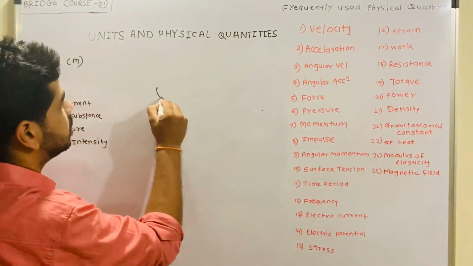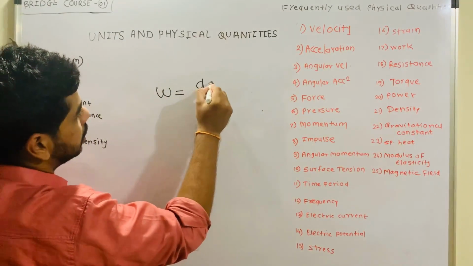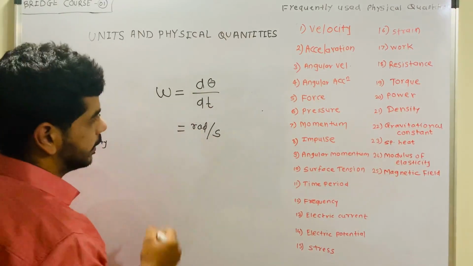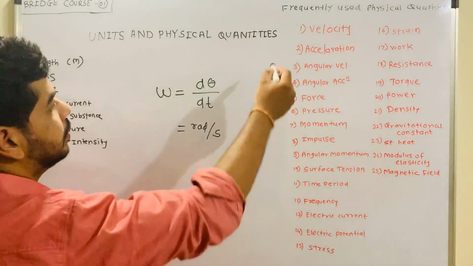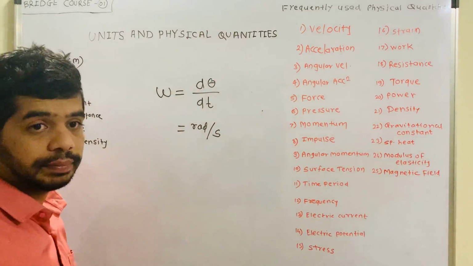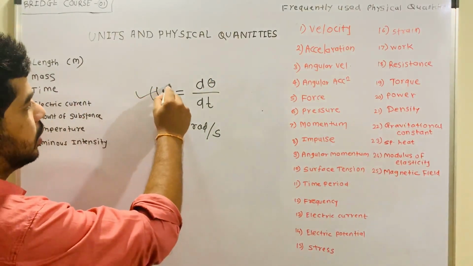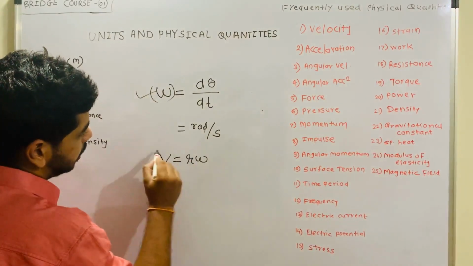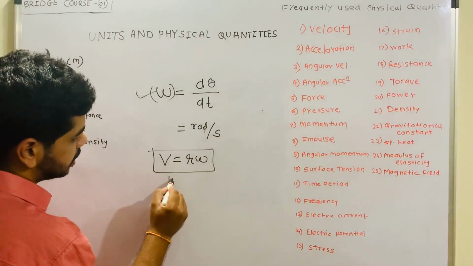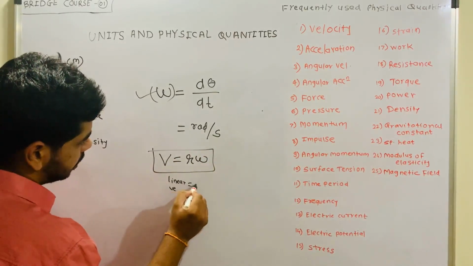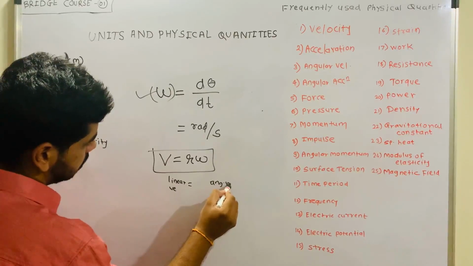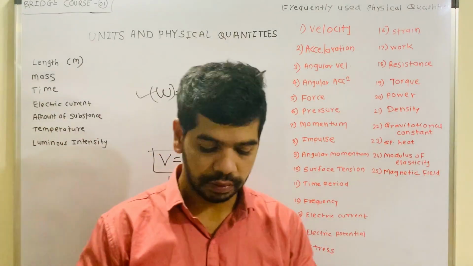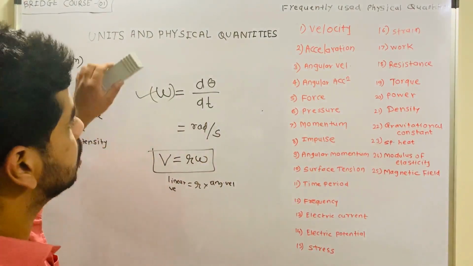So angular velocity, which is denoted by omega, is nothing but d theta upon dt, and its unit is radian per second. D theta upon dt means angular displacement upon time, which is the angular velocity, denoted by omega. And v is equal to r omega is the relation between linear velocity and angular velocity, right? So this is about the angular velocity.